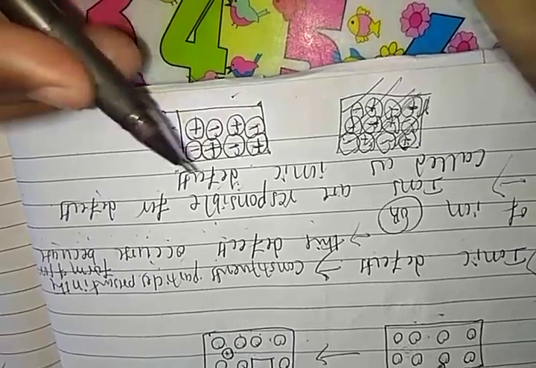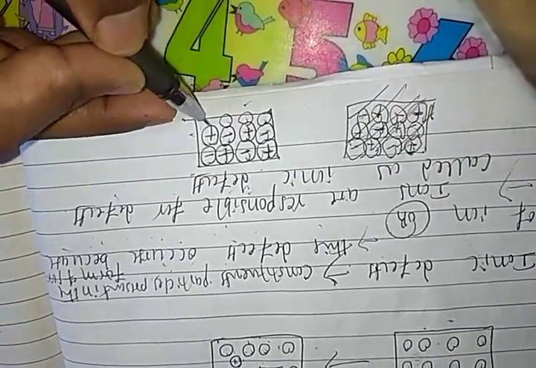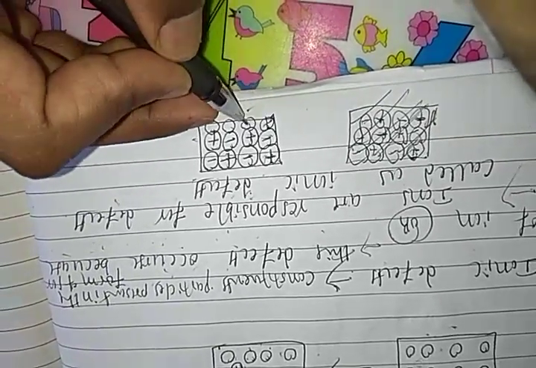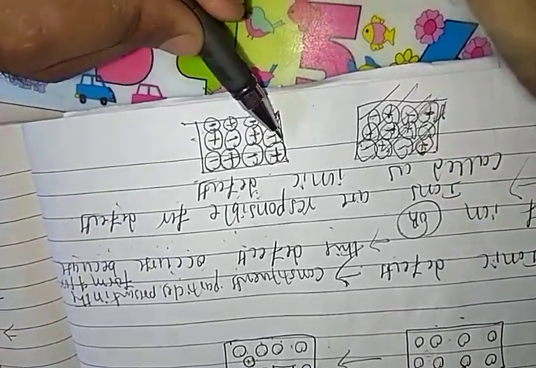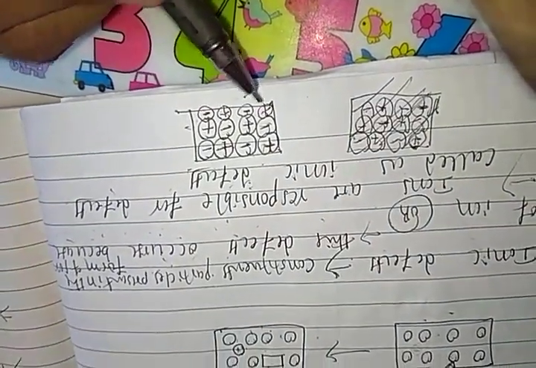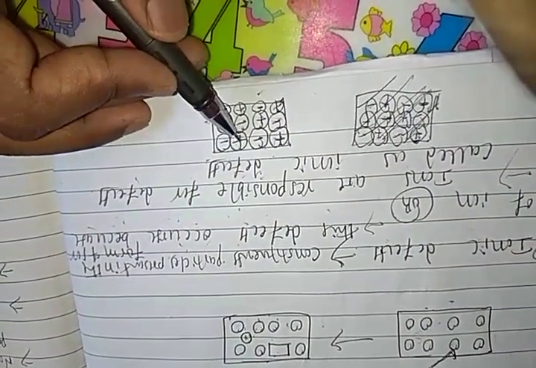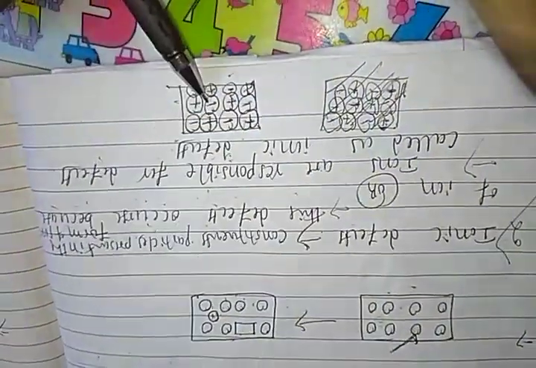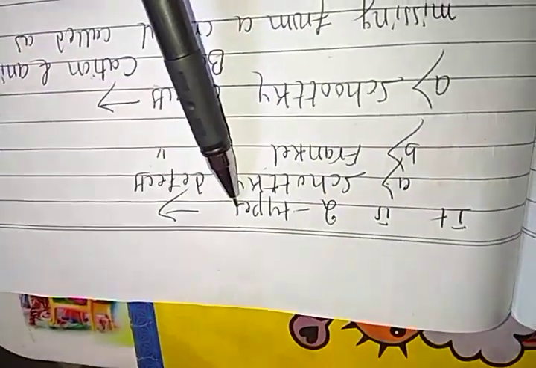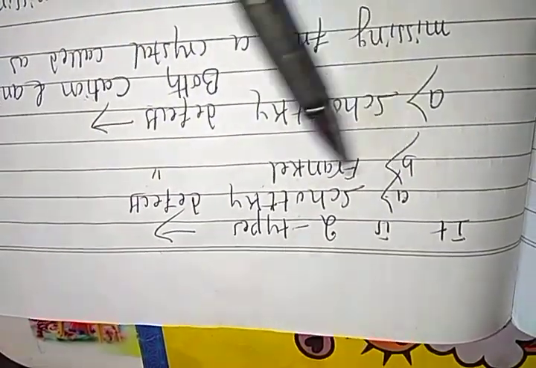So this is the crystal, students. Ions are arranged here in an alternating order. In this alternating order, if we remove any one positive ion or any one negative ion from the crystal, that is called ionic defects. Right, students? So ionic defects are of two types. First one, Schottky defects. Second one, Frenkel defects.